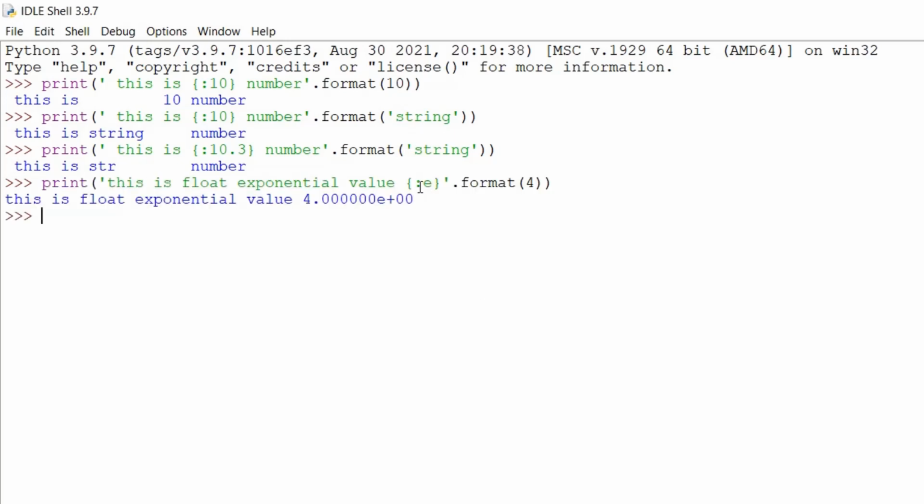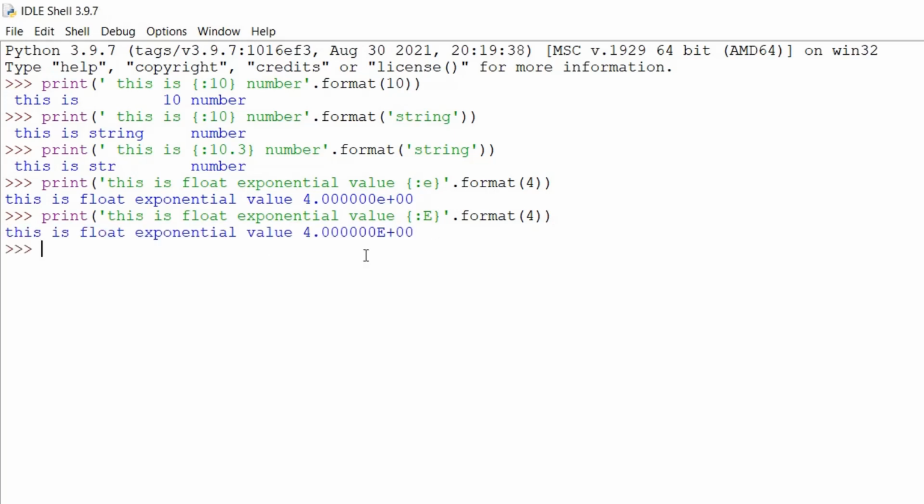Okay, so if we use colon small e, it will convert this 4 into an exponential float value where the e will be a lowercase letter. This is exactly the same as the previous one, but here we have a capital E, so exactly the same answer, only the difference is that E is an uppercase letter.